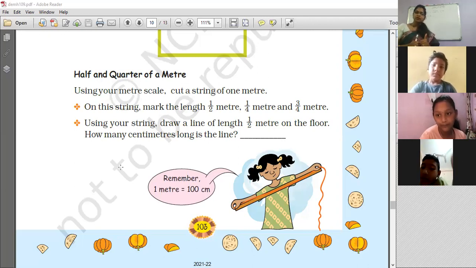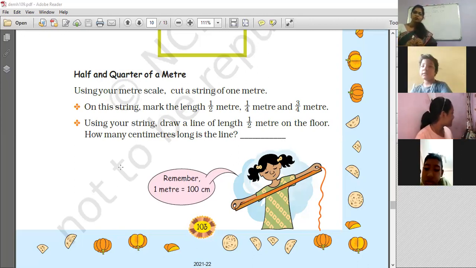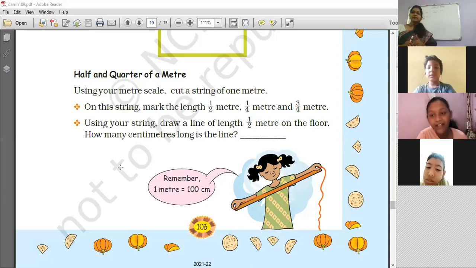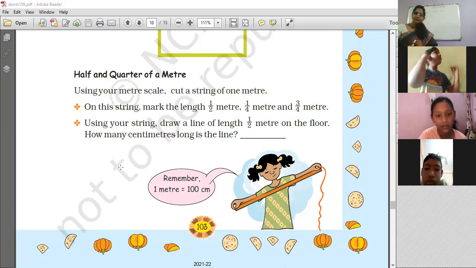Half of 200 is 100 and then dividing. It's our oral calculation. But Mokshita, you said dividing. What did you divide? 240 divided by 2, ma'am.